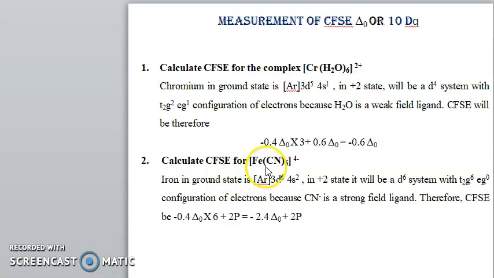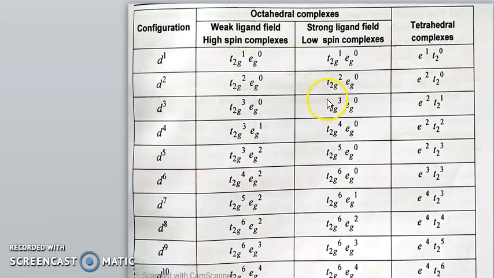Likewise, in [Fe(CN)6]4-, CN is a strong field ligand. Strong field in the d6 case means every electron is in the t2g orbital. So 0.4 times 6 plus 2P gives minus 2.4 Δ octahedral. This is the calculation of Δ octahedral or 10 Dq.